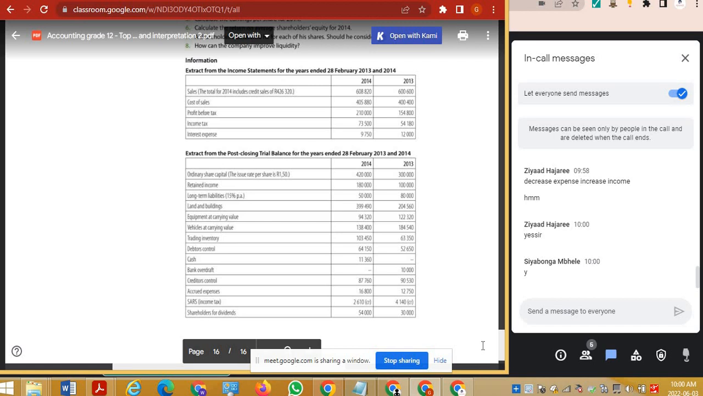And how do you improve liquidity? Is by getting more cash. Get rid of inventory as quickly as possible. Change your inventory to cash and get people to pay their accounts off. Okay, those are two of the main ways